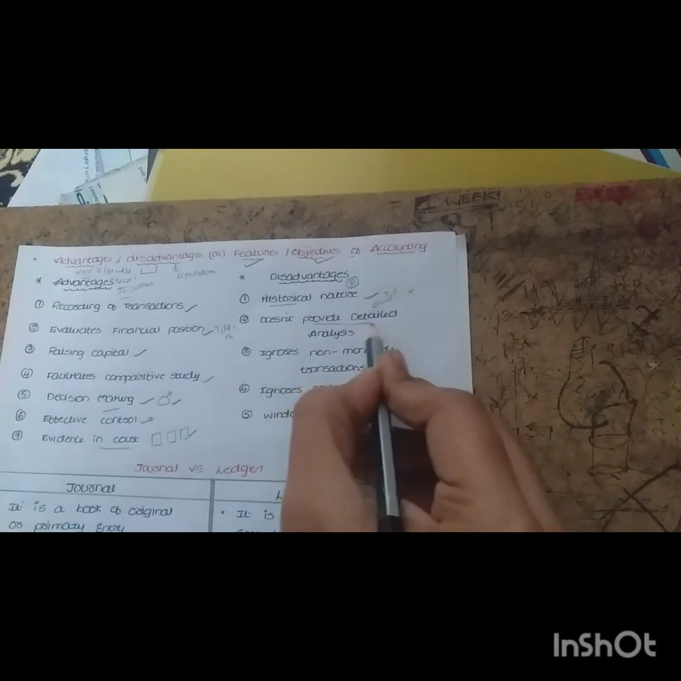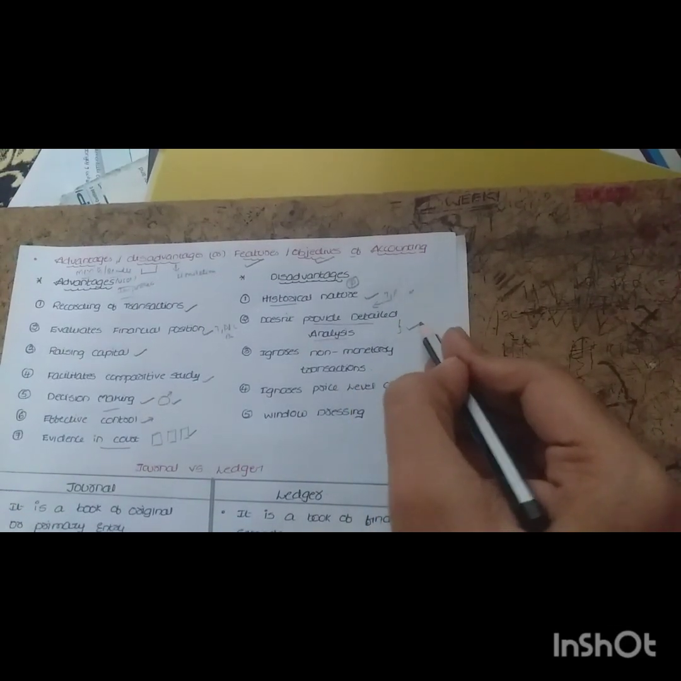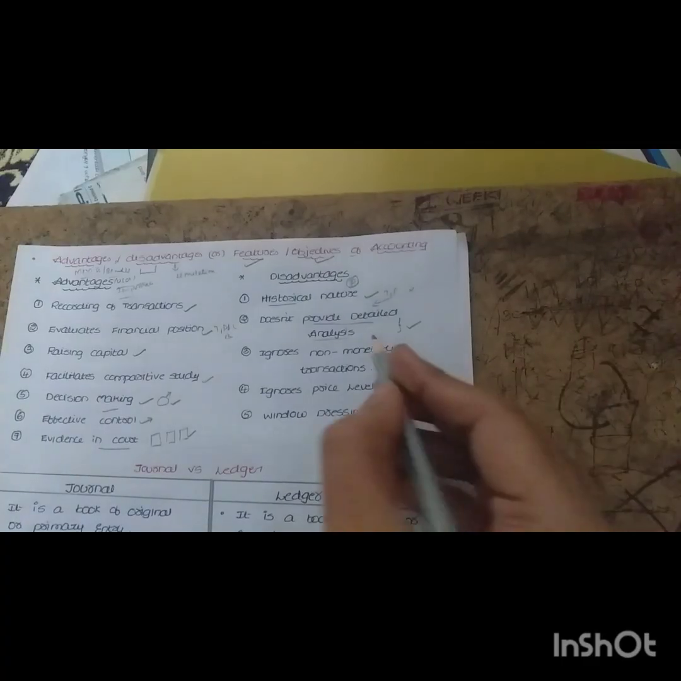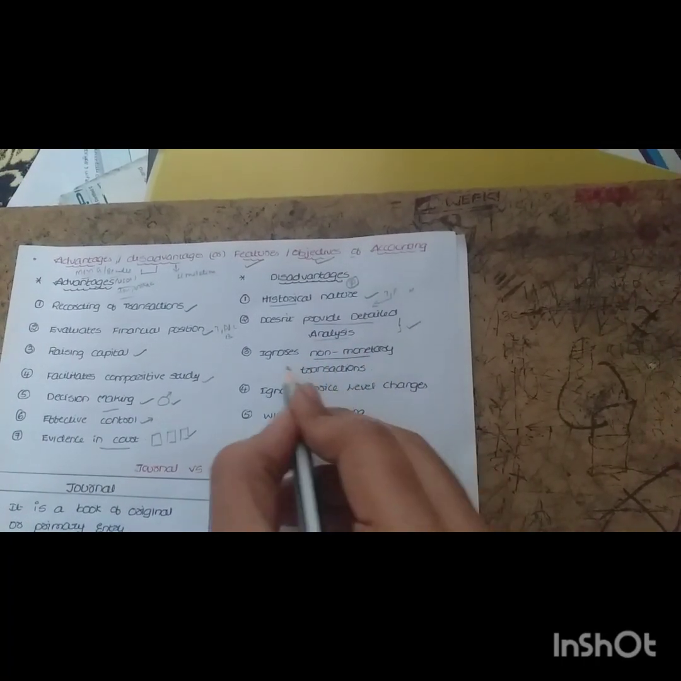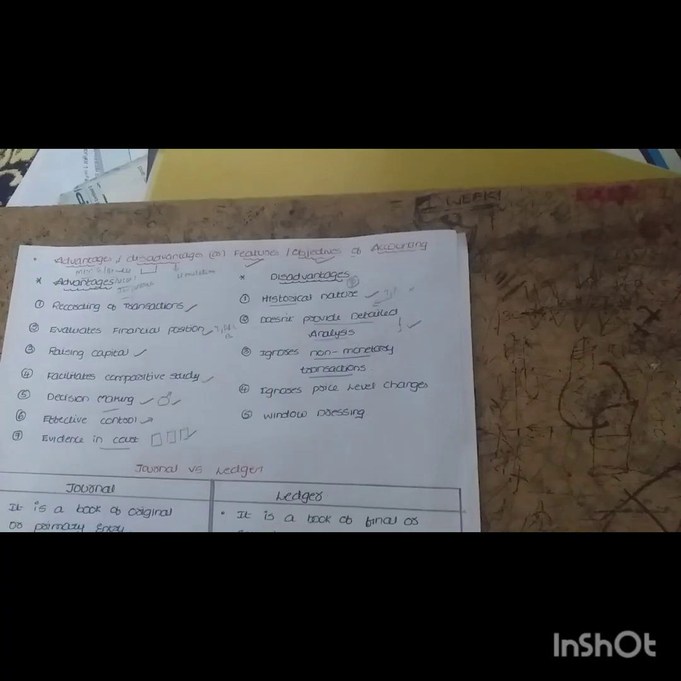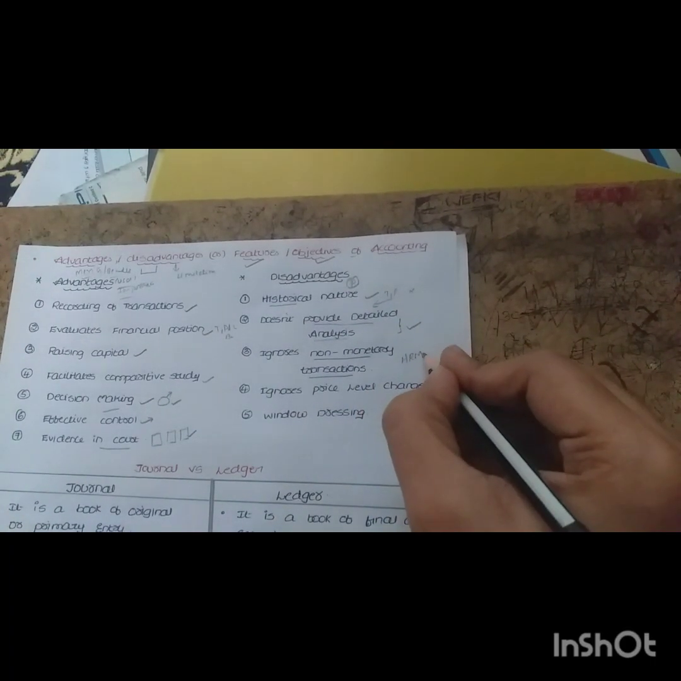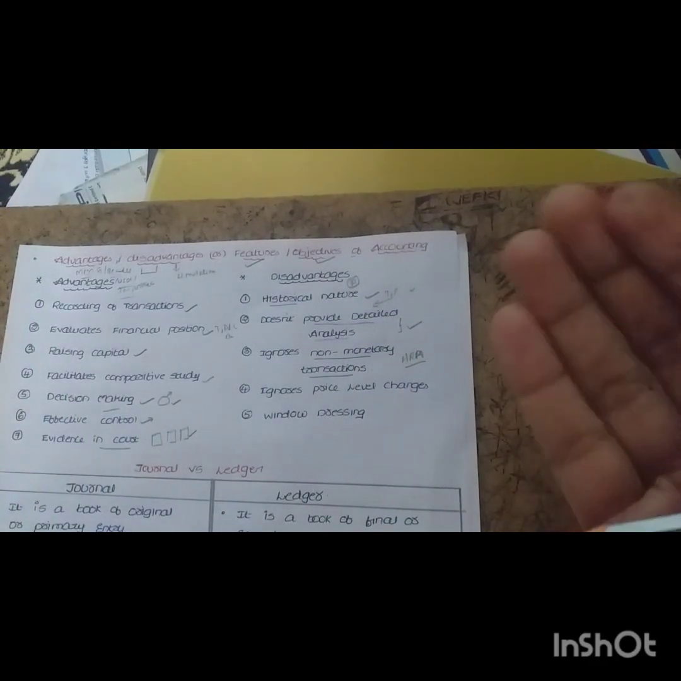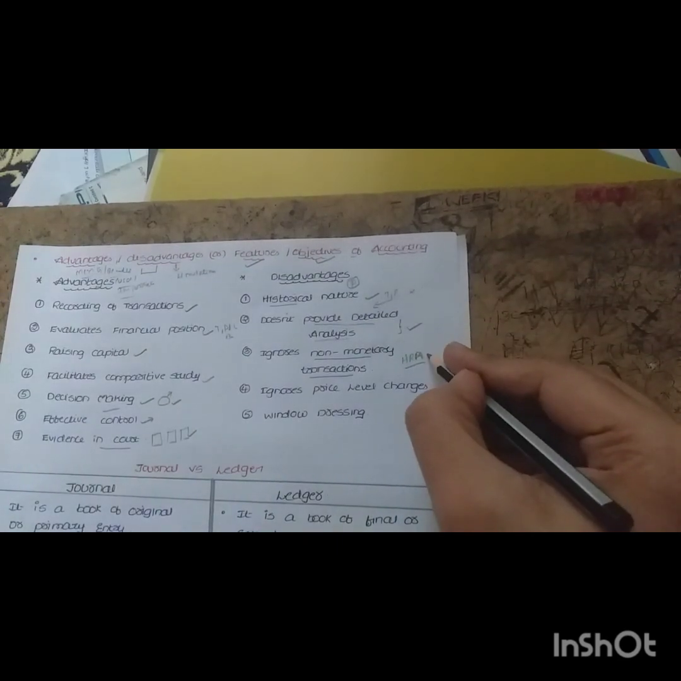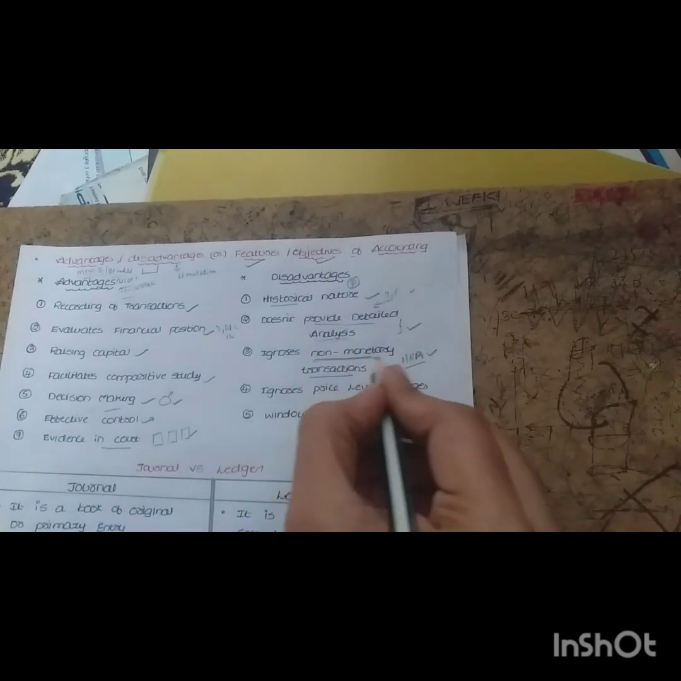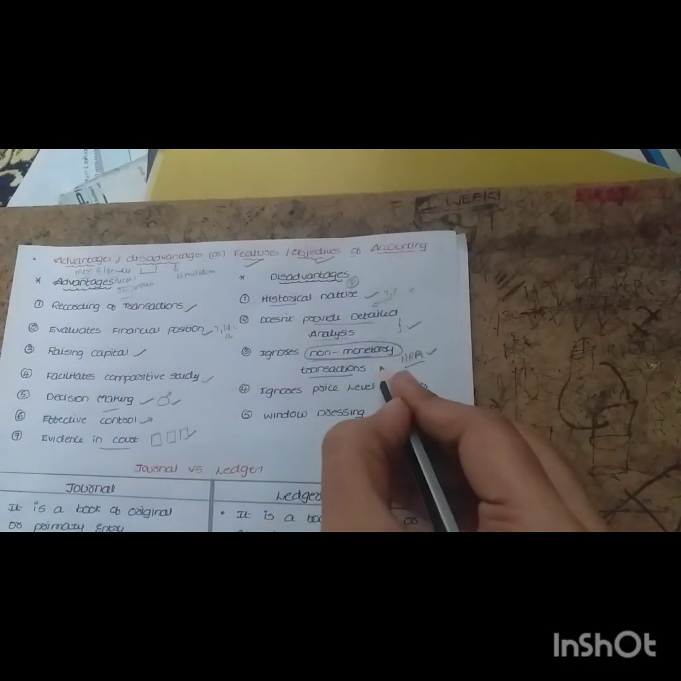Next one is that it does not provide detailed analysis. We are recording everything in the books of accounts, but it does not give in-depth knowledge. That is also one of the disadvantages. Next, it ignores the non-monetary transactions. These days we have one more accounting called human resource accounting, where people's feelings, satisfaction and value are measured in terms of money. But accounting automatically ignores the feelings and satisfaction of the people. It records only monetary transactions, which is not at all correct.